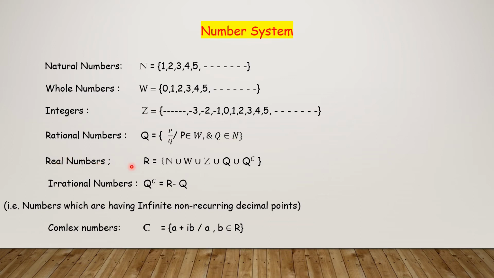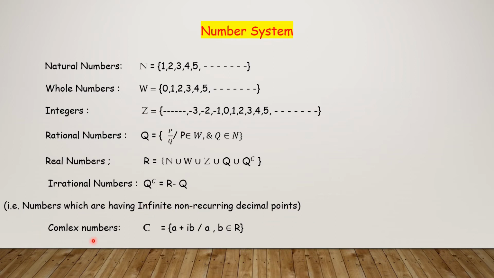And real numbers, R, is equal to the union of all these above numbers along with irrational numbers also. Irrational numbers are denoted by Q complement, which is equal to R minus Q. Q complement means irrational numbers, that is, numbers which have infinite non-recurring decimal points. That is an irrational number, non-recurring decimal points.